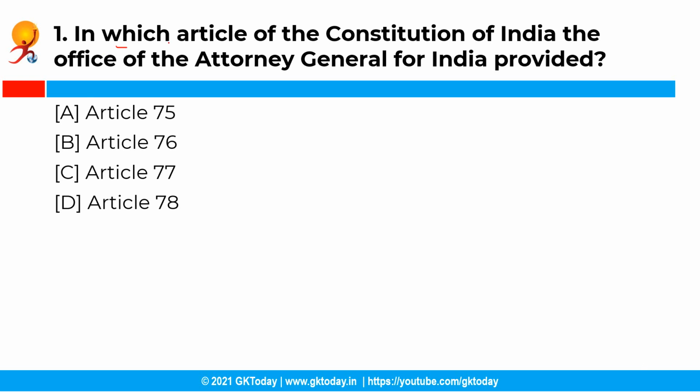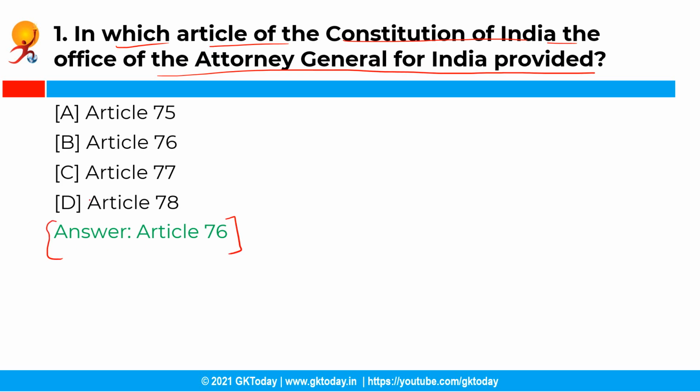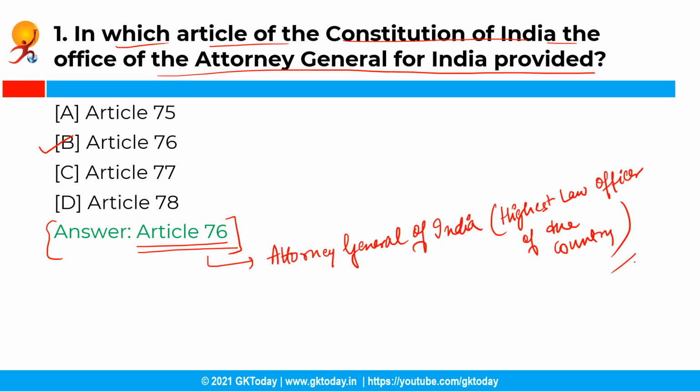The first question is, in which article of the Constitution of India is the office of the Attorney General for India provided? So you have the following options and the correct answer is option B, that is Article 76. See, the Constitution of India in Article 76 has provided for the office of the Attorney General of India. He is designated as the highest law officer in the country.